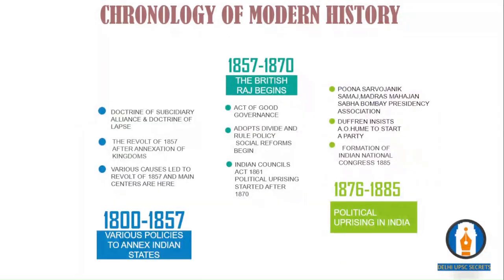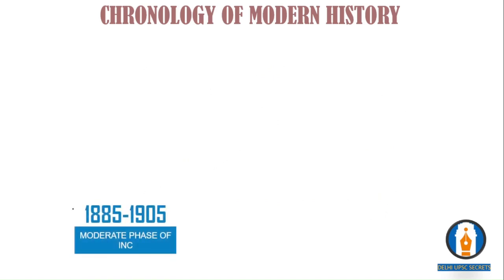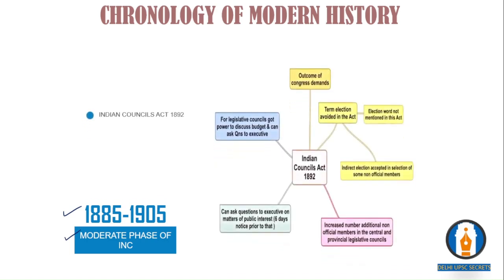Okay, then next to 1885, there were certain changes. The period between 1885 to 1905 is called the moderate phase of the Indian National Congress. Moderates are nothing but people who always think of going for petitions, prayer, and protest. It means they are people who think along the lines of law. They all actually have a moderate ideology. But between 1885 to 1905 there were certain achievements of the moderates.